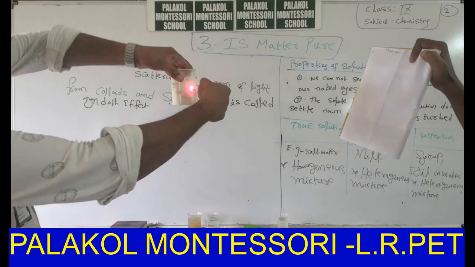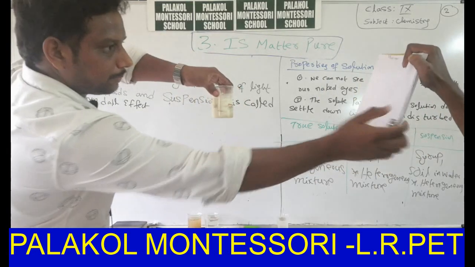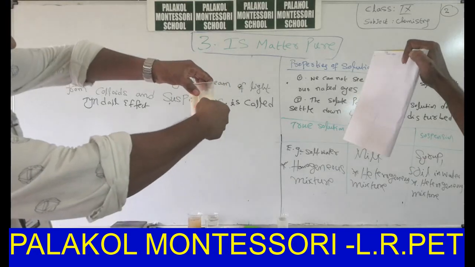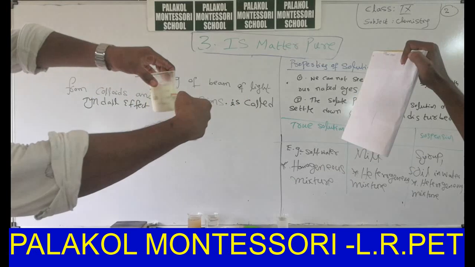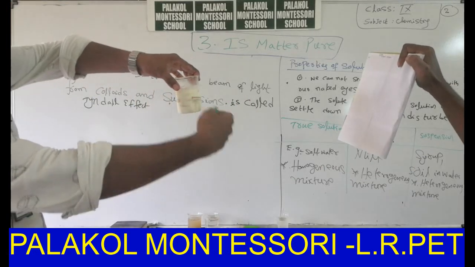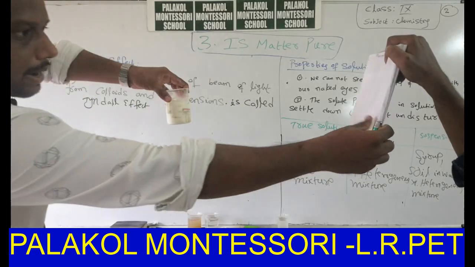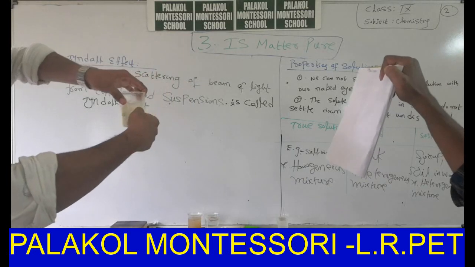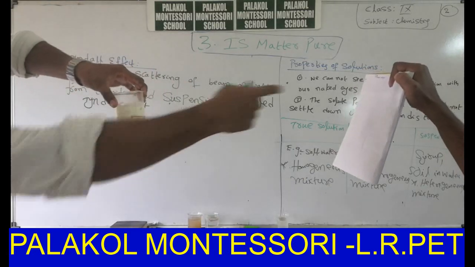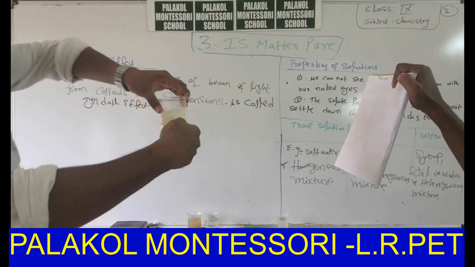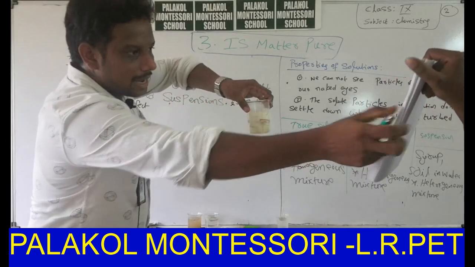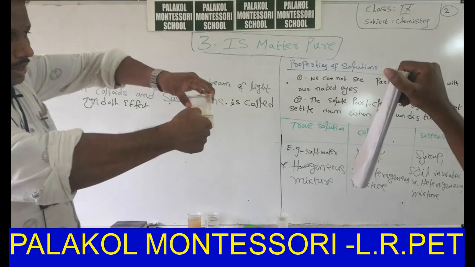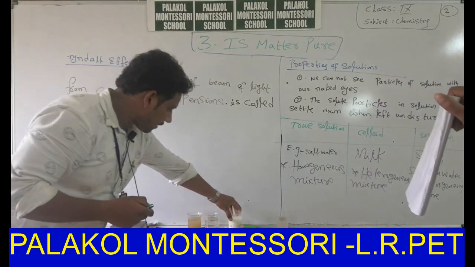Try this at your home also. With some angle it forms a spot, so it is not possible to show here. I will try again with another one.